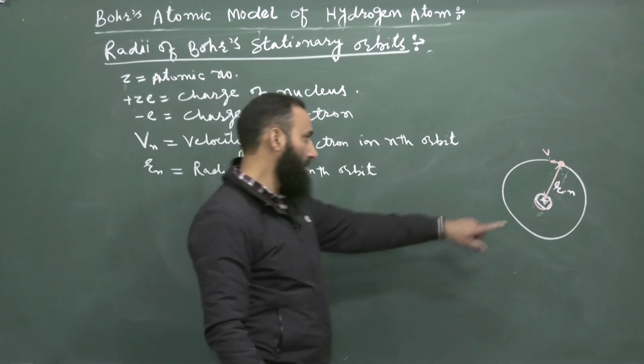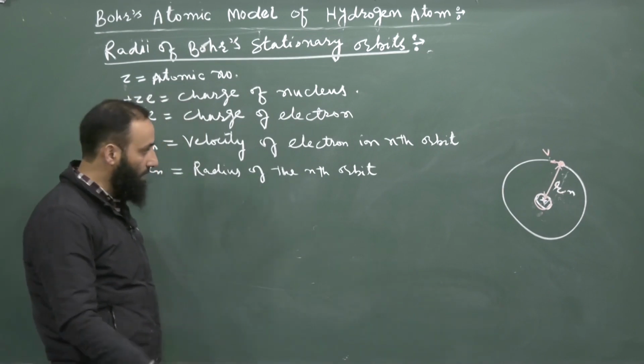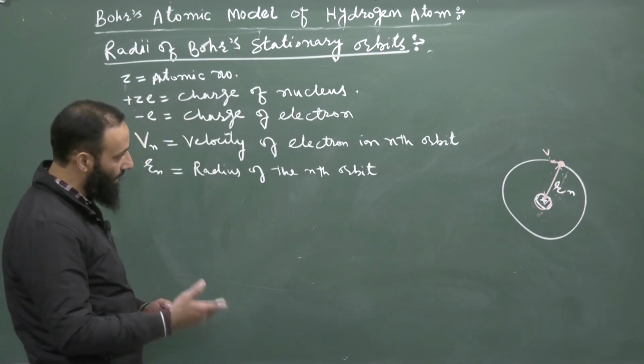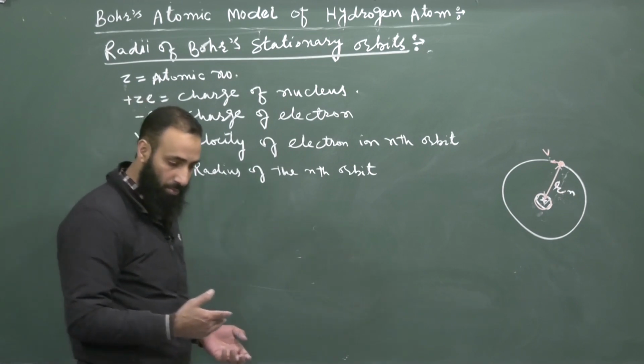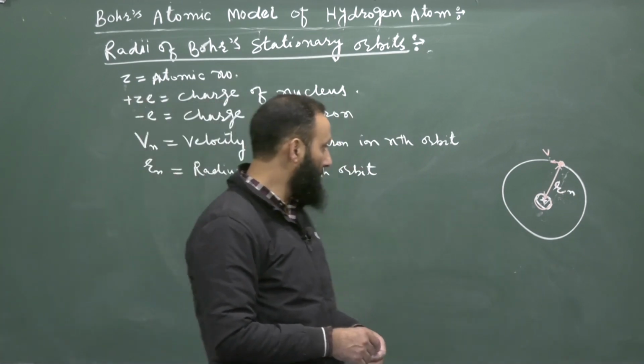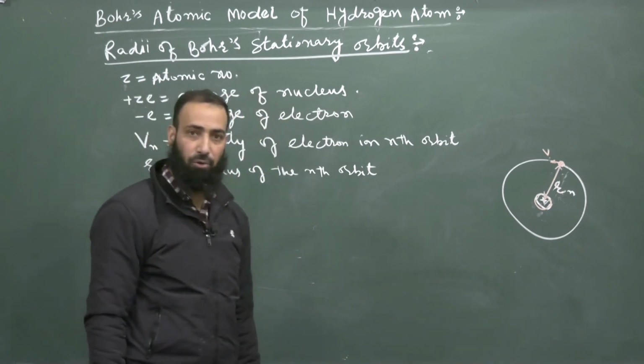Now, it follows a circular path. From the classical theory, we know that when a particle is following a circular path, there will be a force known as the centripetal force.